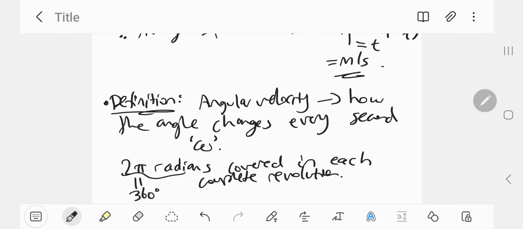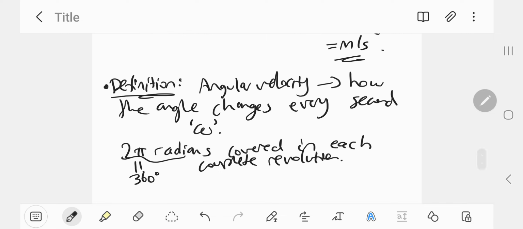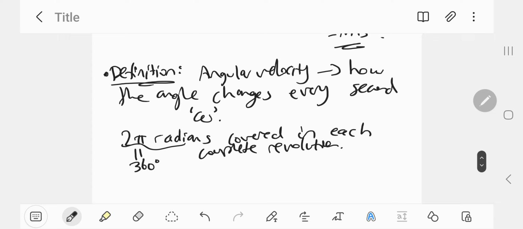Radians is another way of measuring angles, right? In maths and physics, 2 pi radians. Okay, taking r to be 1, let's say, for a unit circle. So 2 pi r becomes just 2 pi, looking at a unit circle. And so therefore, omega, we can express the angular velocity in terms of 2 pi and the period.